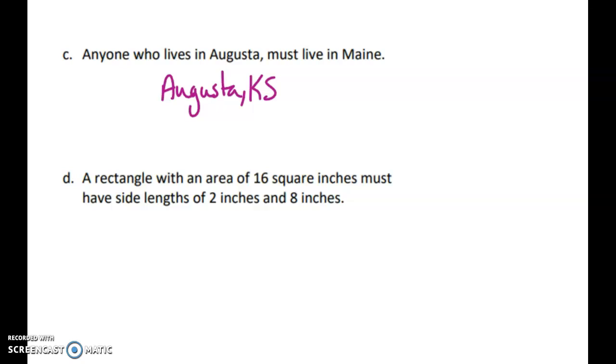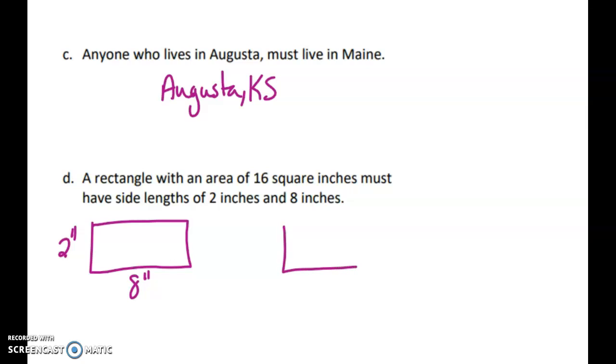All right, what about D? A rectangle that has an area of 16 square inches must have side lengths of 2 inches by 8 inches, because 2 times 8 is 16. What is a counterexample that would work for that?